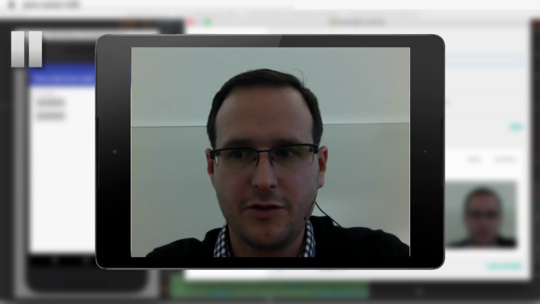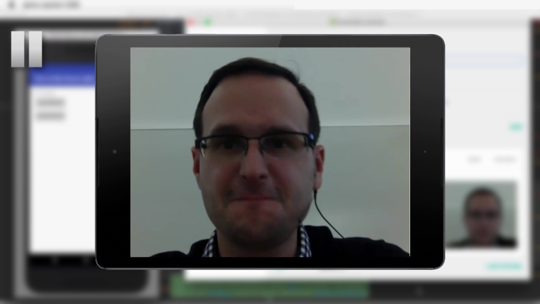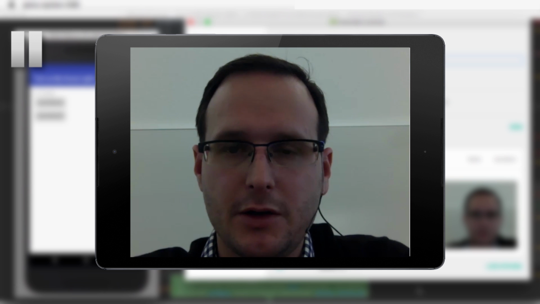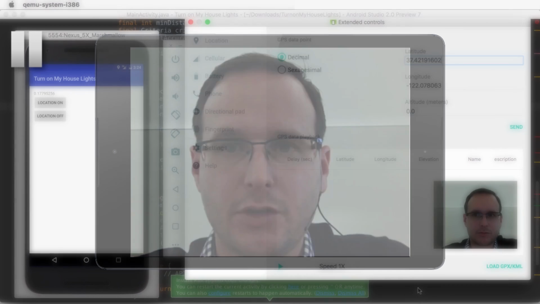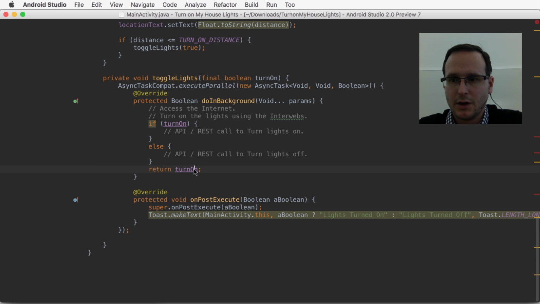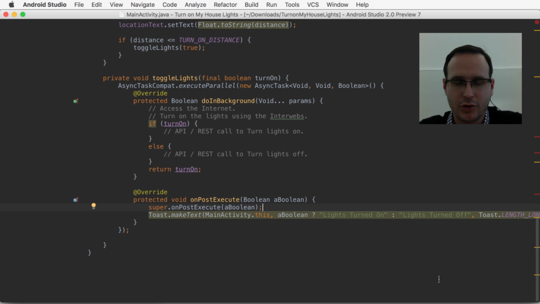I set some breakpoints and stepped through this a couple of times. Looks like I'm getting the right values at the right times, the right code is getting executed, but still no toast. Maybe I can't call a toast from within an async task, maybe I'm sending in the wrong context to the toast. Eventually, I decide to take a look at why the little red light bulb is highlighting my code, and of course, you're going to want to show your toast.